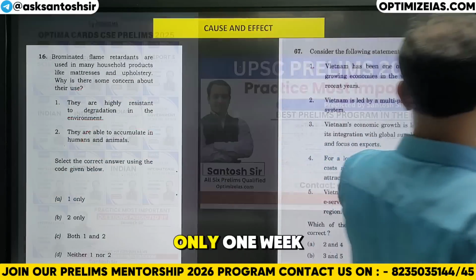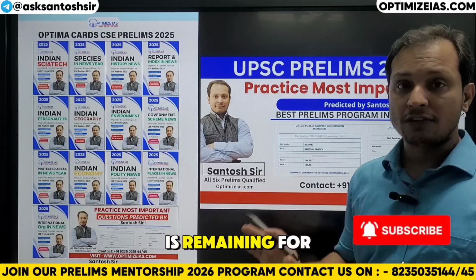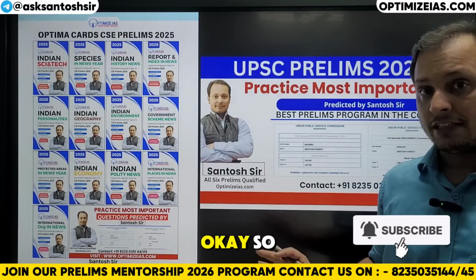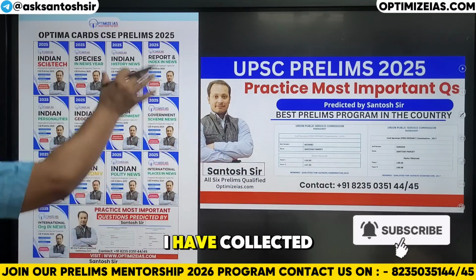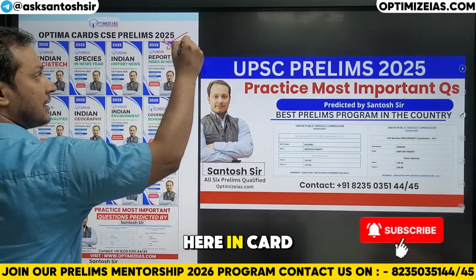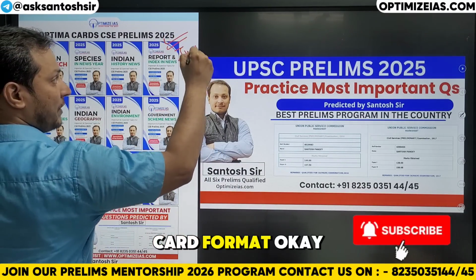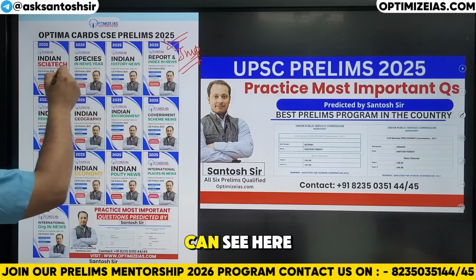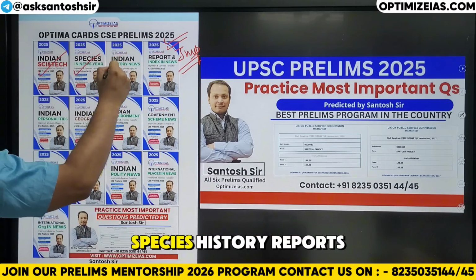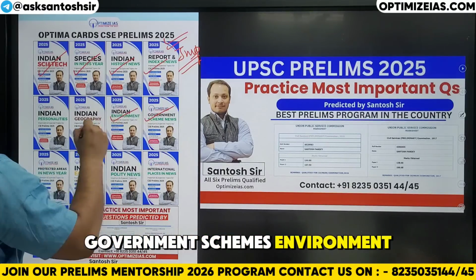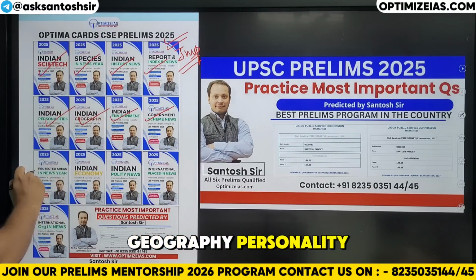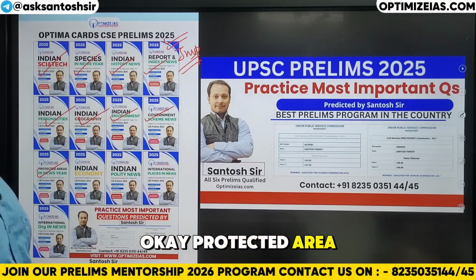Further, guys, only 1 week is remaining for the prelims examination. So what I have done is collected all the important topics here in flashcard format. You can see here science and tech, species, history, reports, government schemes, environment, geography, personality, protected area.